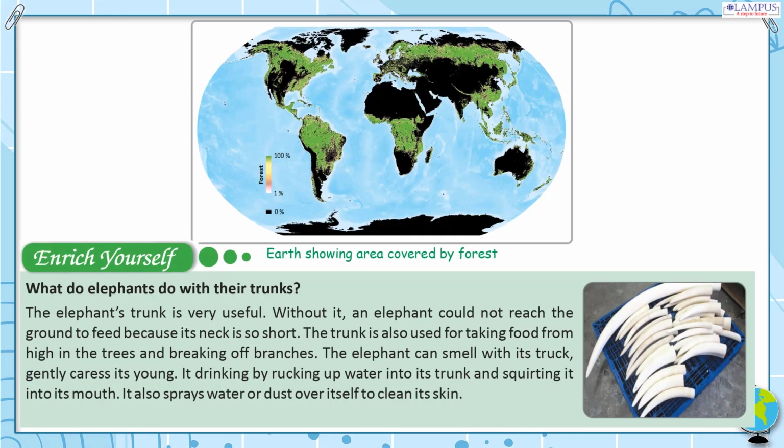Enrich yourself. What do elephants do with their trunks? The elephant's trunk is very useful. Without it, an elephant could not reach the ground to feed because its neck is so short. The trunk is also used for taking food from high in the trees and breaking off branches. The elephant can smell with its trunk and gently caress its young. It drinks by sucking up water into its trunk and squirting it into its mouth. It also sprays water or dust over itself to clean its skin.